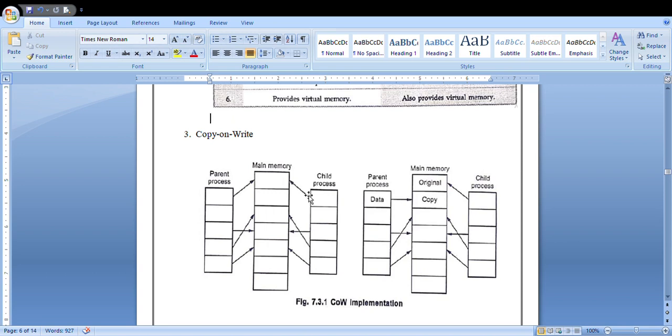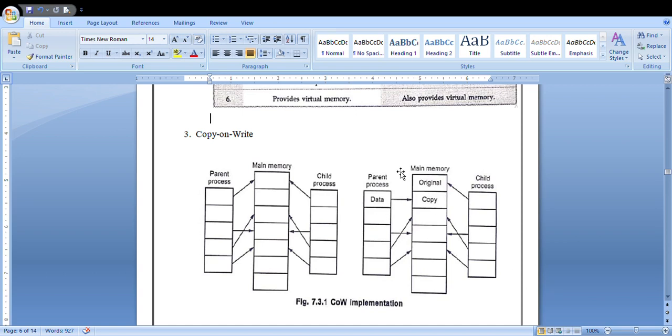And next, your Linux, Solaris and Windows operating systems use the copy on write method. It is not that all operating systems make use of copy on write, but a few of them do. So this is how the copy on write method gets implemented.